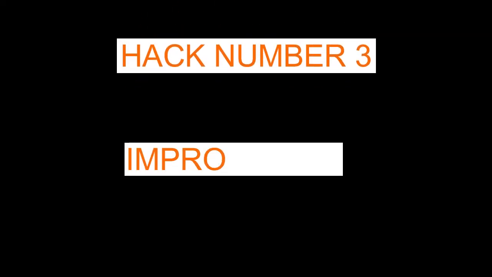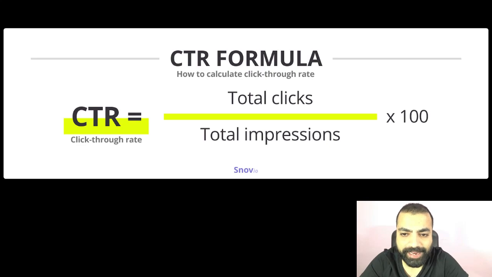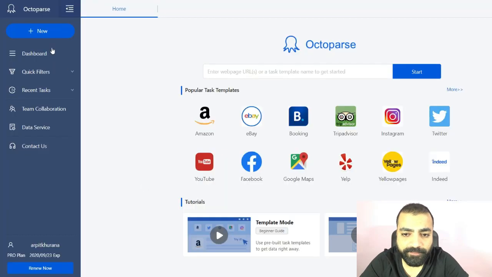Hack number 3, improve CTR. Now this one is kind of a black hat. I just want to put this idea across, not necessarily recommending you to do this. So CTR is an important ranking factor for Google. What if we manipulate it?